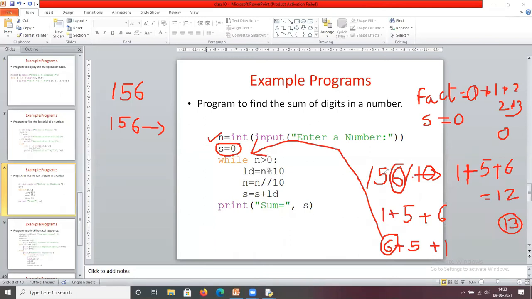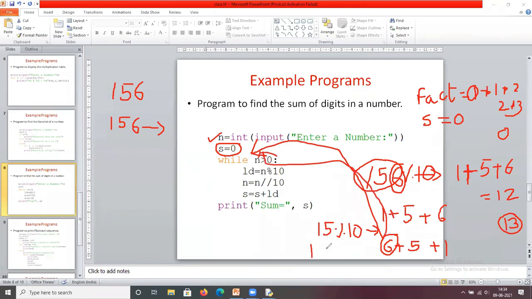Next, again I check whether the number is greater than 0 or not. Yes, 15 is greater than 0. So I take 15 and again divide it by 10. Now we get the remainder 5, and again I add this 5 to the sum.